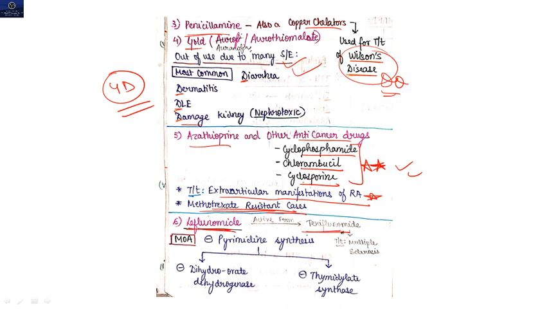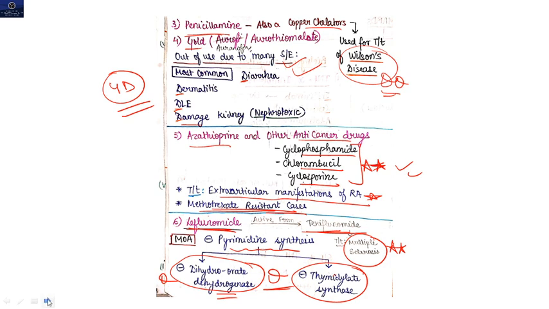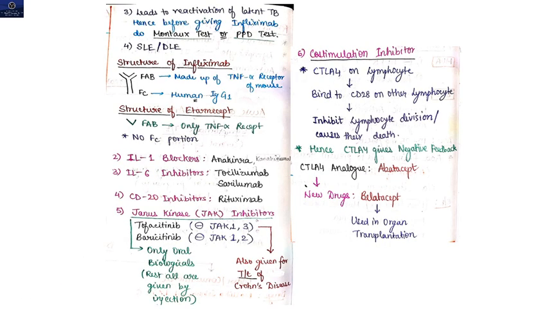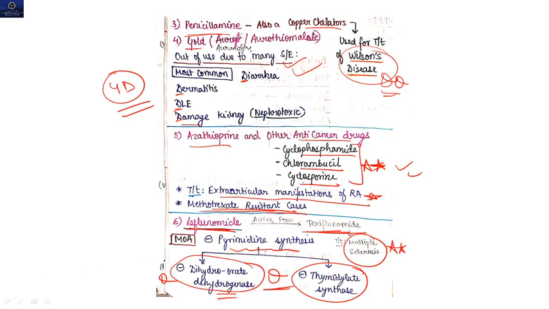Okay, the next drug is leflunomide. Its active form is teriflunomide, and it is given for the treatment of multiple sclerosis as well as RA. Mechanism of action: it inhibits pyrimidine synthesis by inhibiting dihydroorotate dehydrogenase and thymidylate synthase. Clear? So these two enzymes are inhibited by leflunomide. This is about the action of leflunomide.